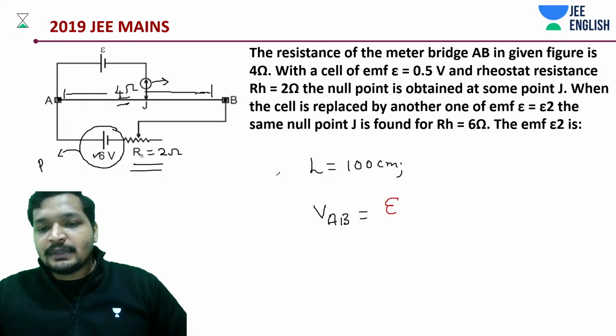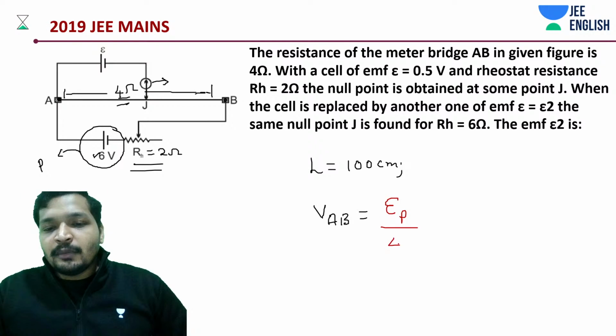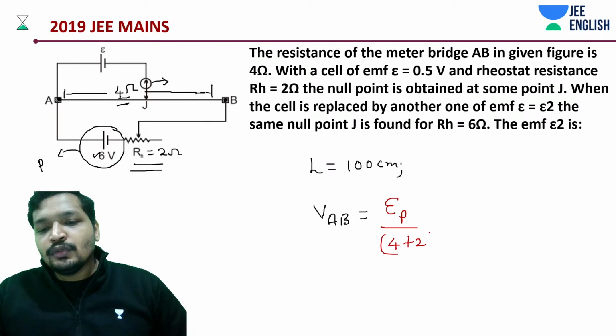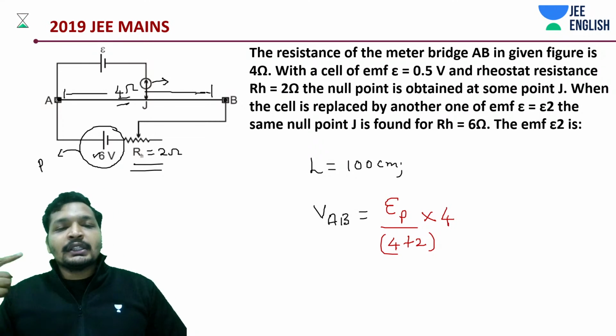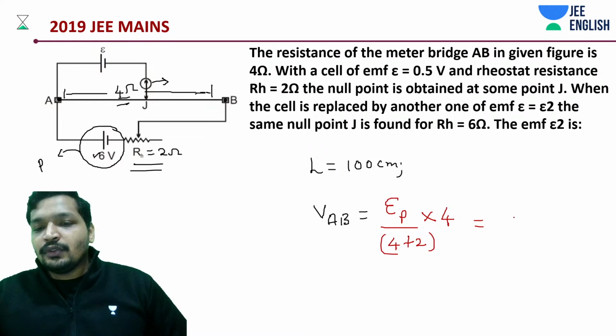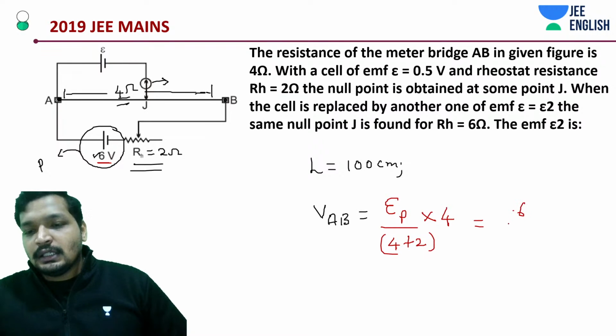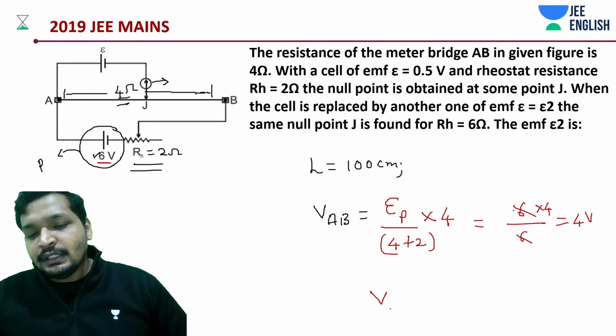Don't memorize this thing. I'm just writing it for the sake of it. That's it. This is going to be how much? 4 plus 2 into that of. In parallel, you will be doing the other way around. Okay. Just reminding you, in this case, primary cell's potential is how much? 6, and you have a 6 at 4 volts to 4. So initially potential across AB was 4 volts. Okay, we know this thing.